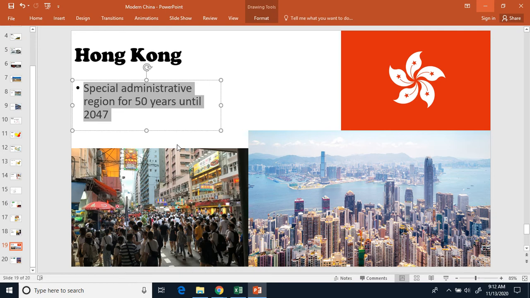So special administrative region, what that means is that they have their own government separate from China, but China still has their hands in their government, and they're constantly trying to get more and more power over Hong Kong, even though if they just waited until 2047, they'll have full control of it. But instead, they kind of want full control sooner than that. And that's causing them to constantly push things. That causes people in Hong Kong to then protest against the government and such.